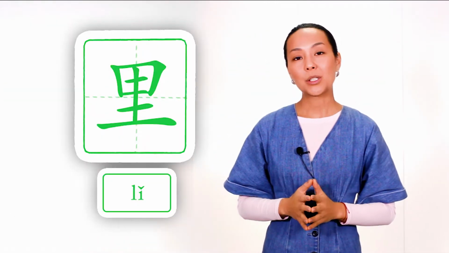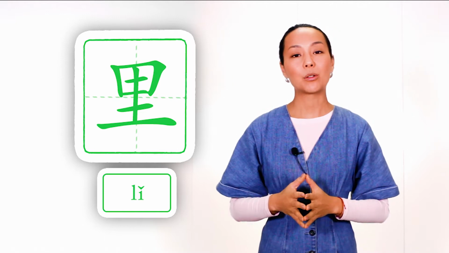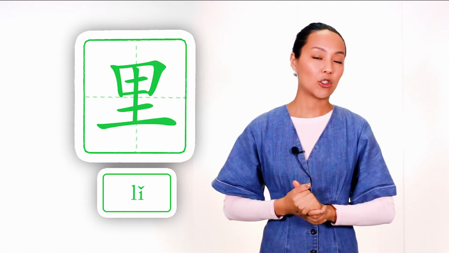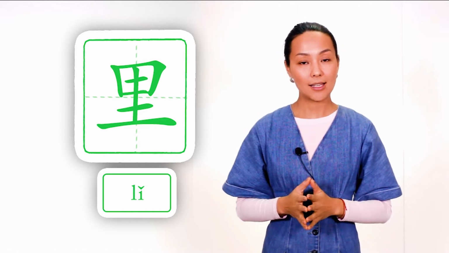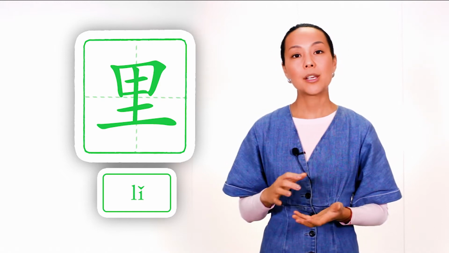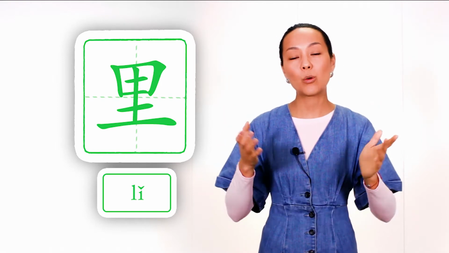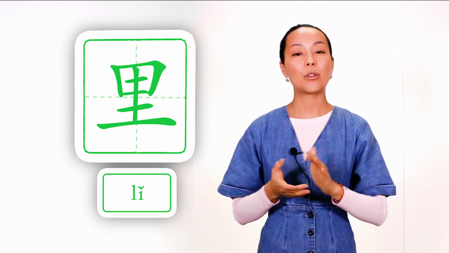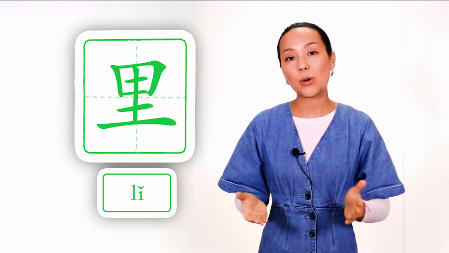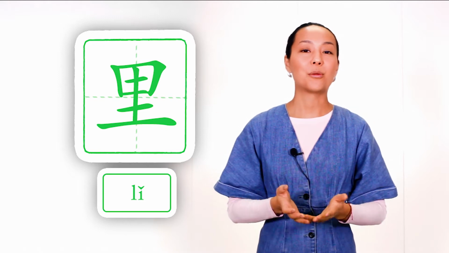The first example, it's a word village. Nowadays it has another meaning, unit of distance. It's about half a kilometer, and in Chinese it sounds li. Here we have field and earth. Together they mean village. And in the past, villages were everywhere, and of course they were near fields. And why do we have soil here? Because fields were of course made from soil.